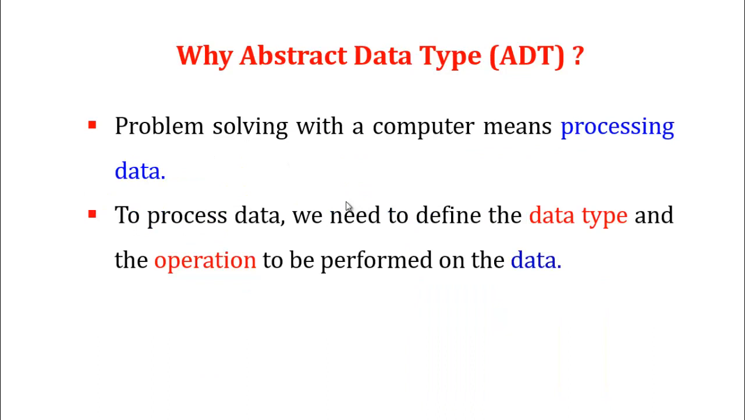So why are we going to abstract data types? When solving a problem with the computer, we are processing data. Processing means accessing and retrieving certain data. To process data, we need to define the data types. We already discussed the data type concepts: primitive data types and user defined data types. Primitive data types, also called fundamental data types, are integer, character, float, double, long.